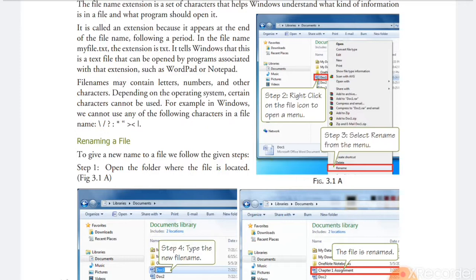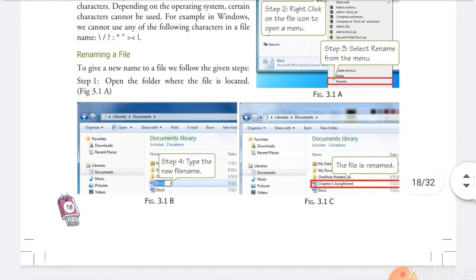After that, you will see the name of the file selected in blue color. That will be the fourth step: write the new name and press enter. Again, I want to explain all of it. First step, open the folder where the file is saved.